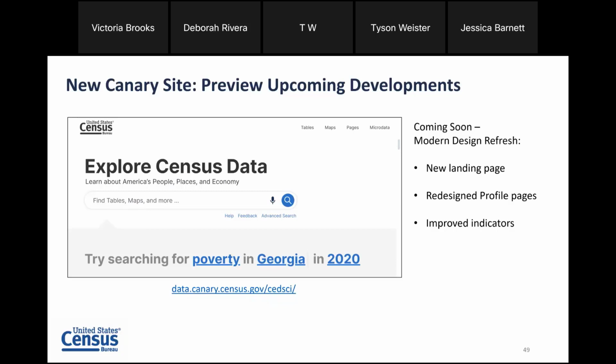Before I get in, I want to say one last note. The Canary site is meant for you to get a sneak peek of these previews. If you're trying to access official statistics, we still encourage you to use the site data.census.gov rather than data.canary.census.gov. And also the Canary site, being a development site, may not always have the best stability and performance that the production site has.